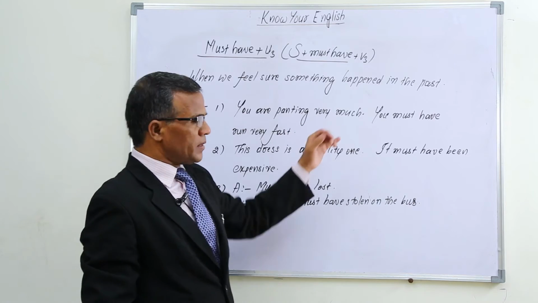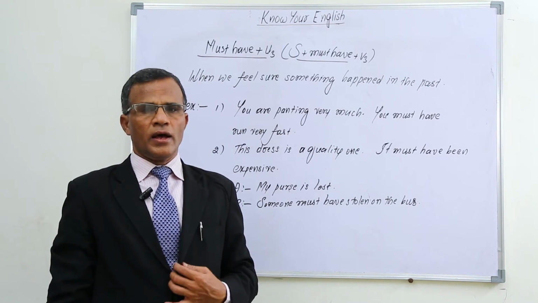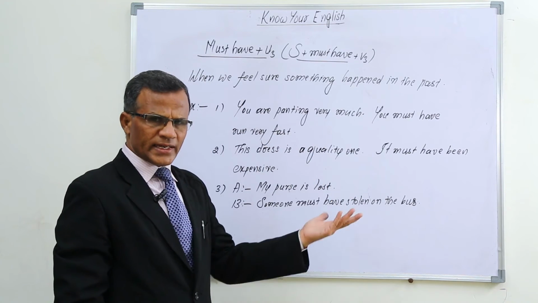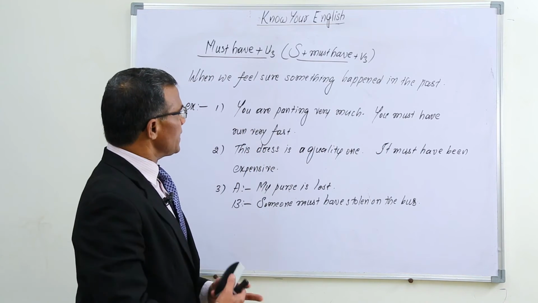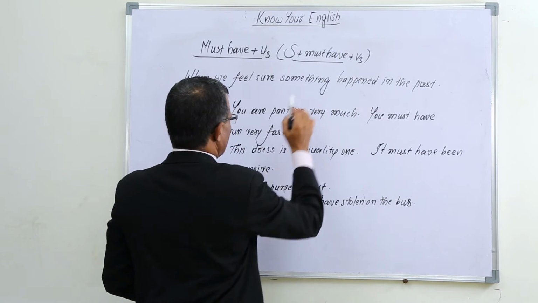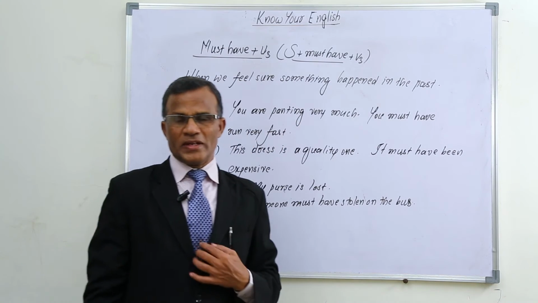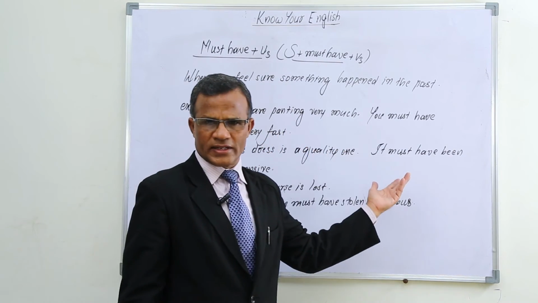You are panting very much. So at present, her condition is a panting condition. Generally we can guess and we feel sure. You must have run very fast. You must have run. Third form is also run. You must have run very fast. Means I feel sure that you must have run very fast in the past.